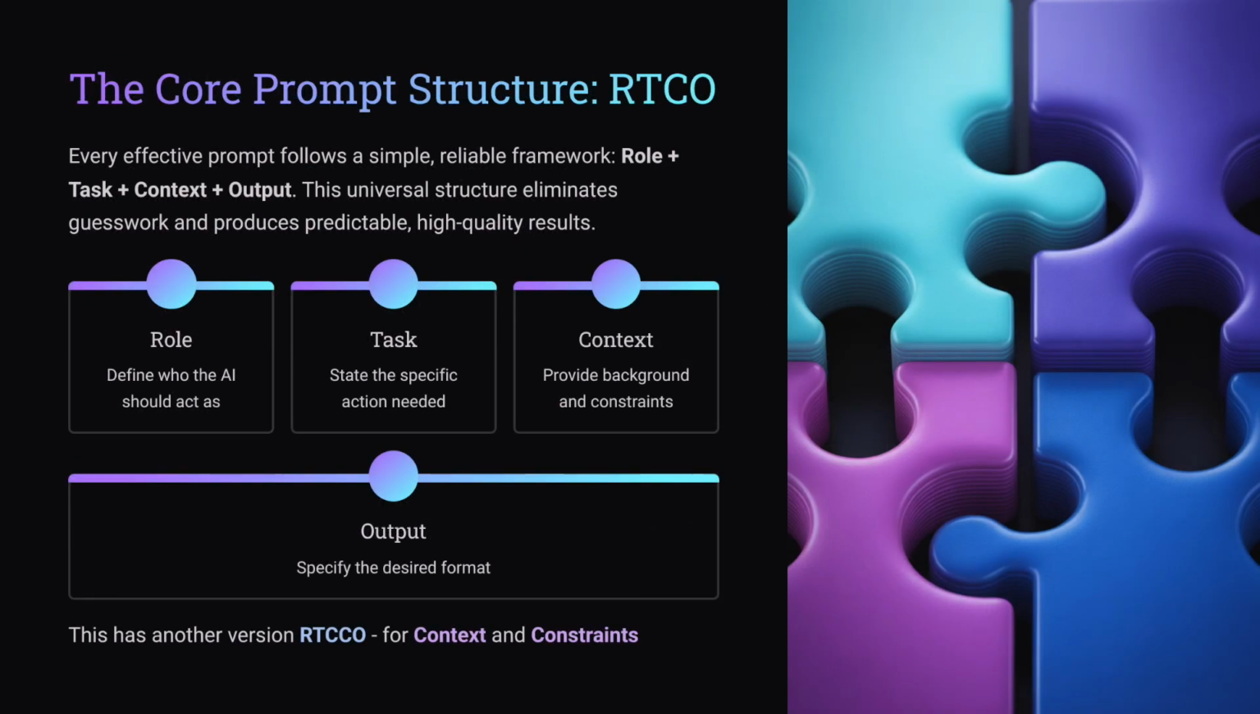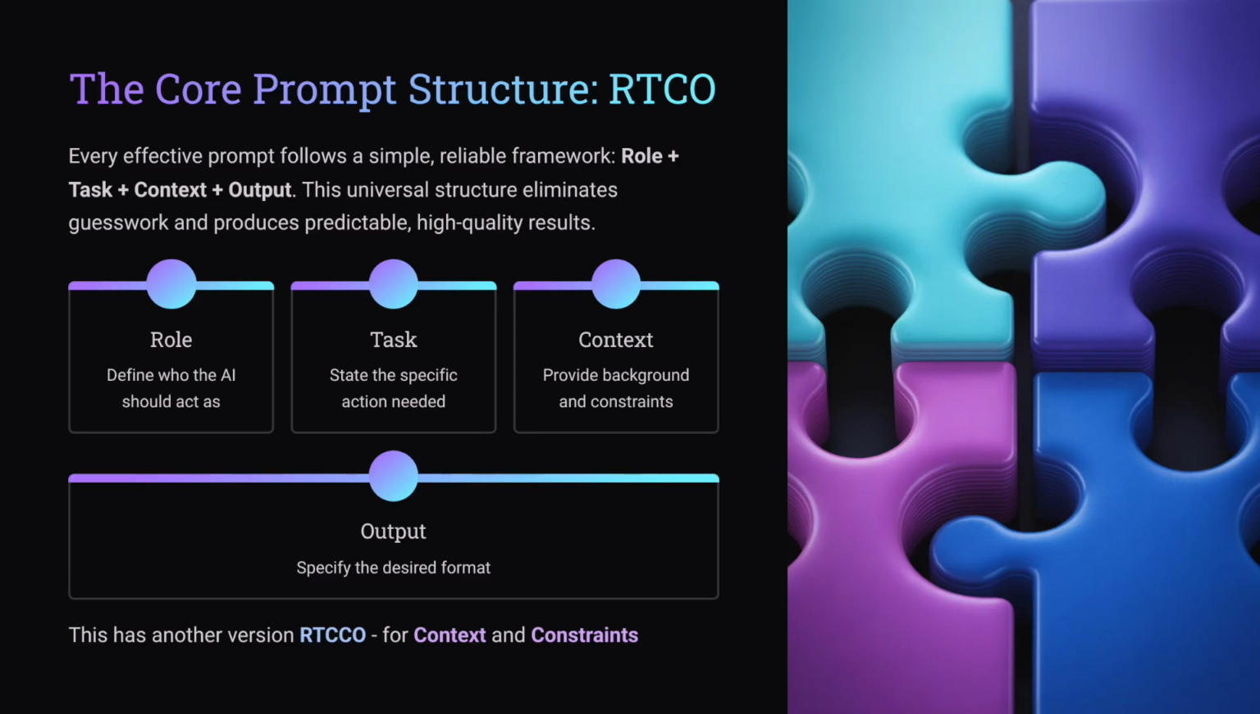Every strong prompt follows one simple framework. Role plus task plus context plus output, RTCO. This gives you a stable mental blueprint. Role. Who should the AI pretend to be? Task. What exactly should it do? Context. What background does it need? Output. What should the result look like? You don't need to use those words in your prompt, but you should always think through those 4 parts before you hit enter. RTCO turns fingers crossed prompting into repeatable prompting.